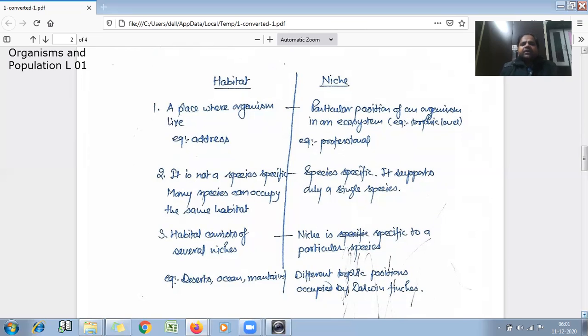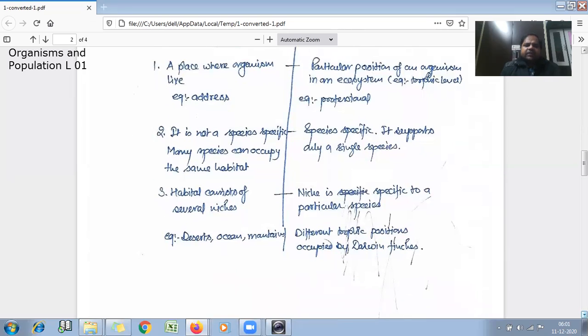But here in case of snake, the species is species specific. It supports only a single species in a particular habitat. Third, in case of habitat, habitat consists of several niches, and in case of niches, a niche is specific to a particular species, and examples of habitat are desert, ocean, and mountains, etc.